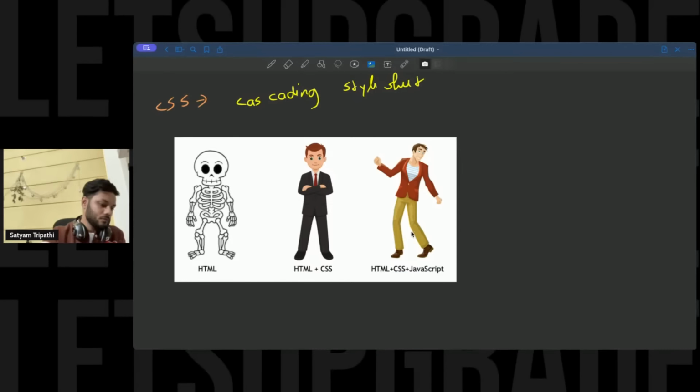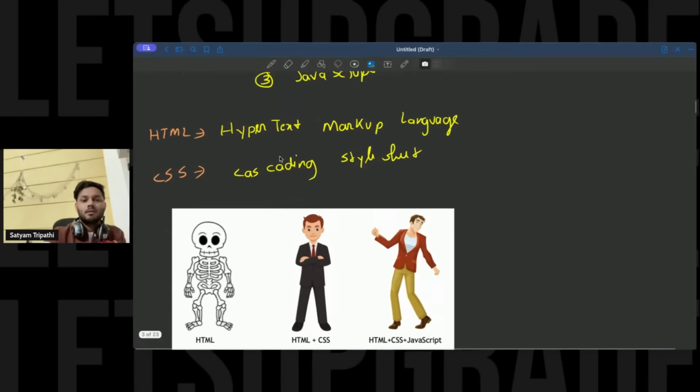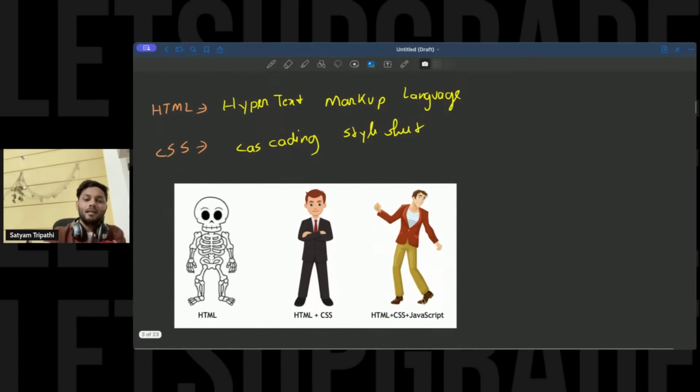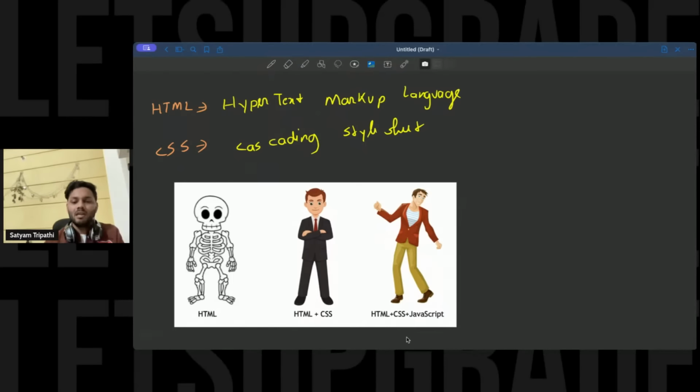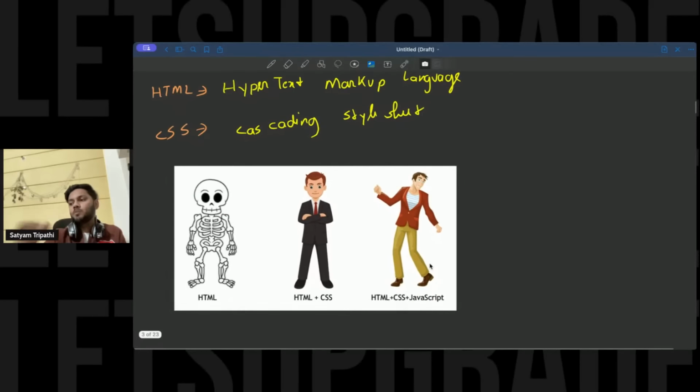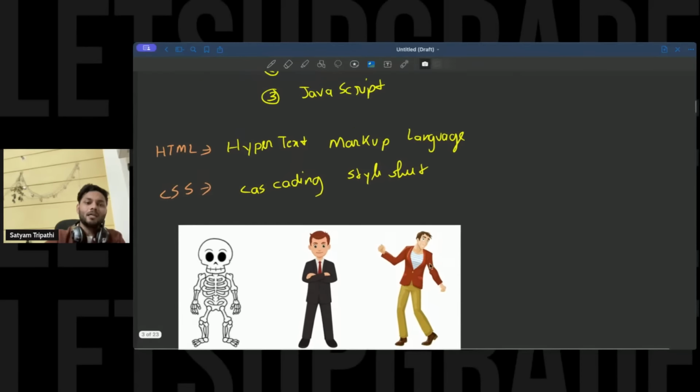So we see that cascading style sheet is just for the style, and JavaScript is just for the logic. Let's say you have lights, you have walls, you have everything. But if you push the button, the light should turn on. At that time you need logic so that by pressing the button the light gets on. At that time we need JavaScript. So that comes in front end.